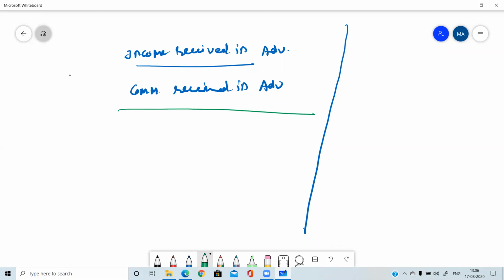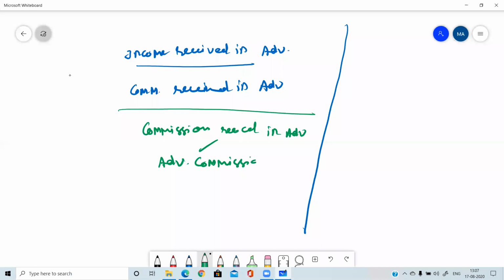Yes, the first account is commission received in advance. This will be the account, or we can write advance commission. Both are correct.